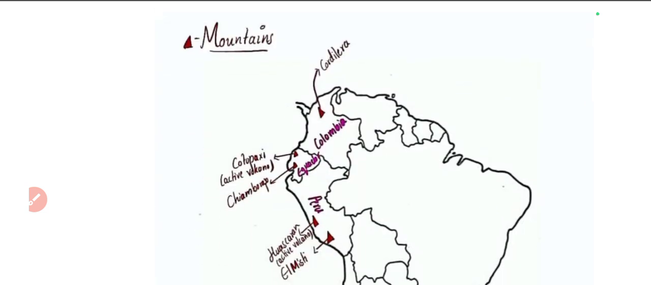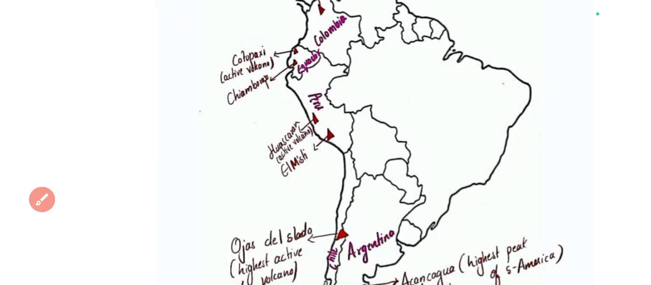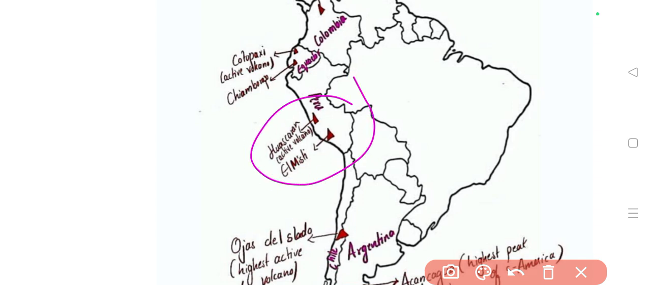And next we have seen mountains. Cordillera is a mountain in Colombia. Then we have seen Cotopaxi and Chimborazo, the 2 important mountains in Ecuador. Cotopaxi is an active volcano. Then we have seen Peru. In Peru there are 2 important mountains: one is Huascaran, one is El Misti. Huascaran is an active volcano again.